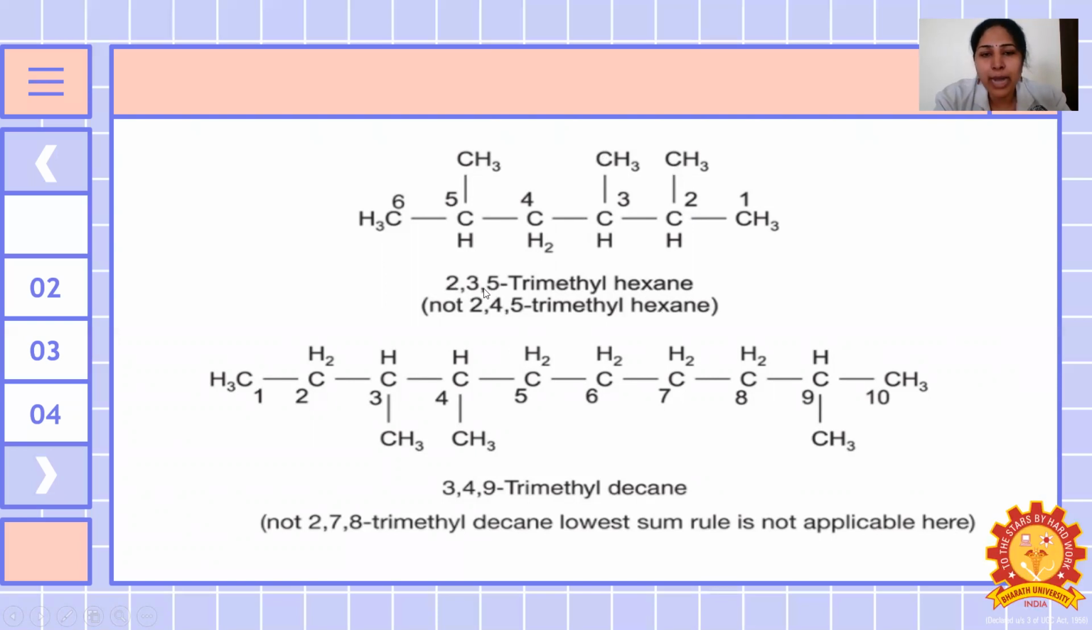If we add 2, 3, 5, that means 10 is coming. 2 plus 4 plus 5 means 11 is coming. So always the lowest number should be there. So 2, 3, 5 is possible, and 2, 4, 5 is not possible.